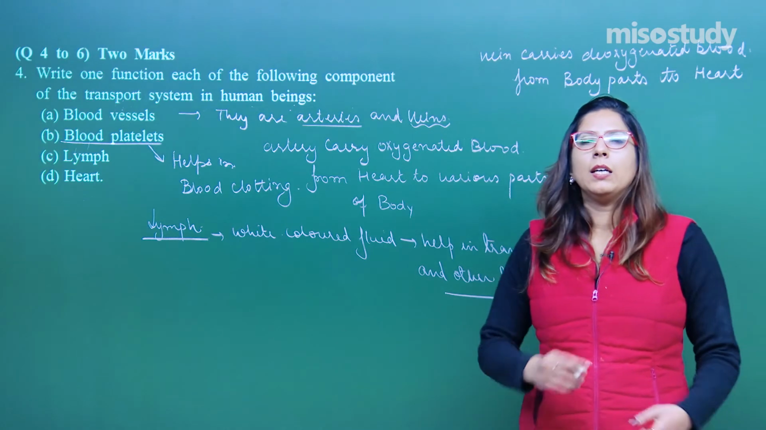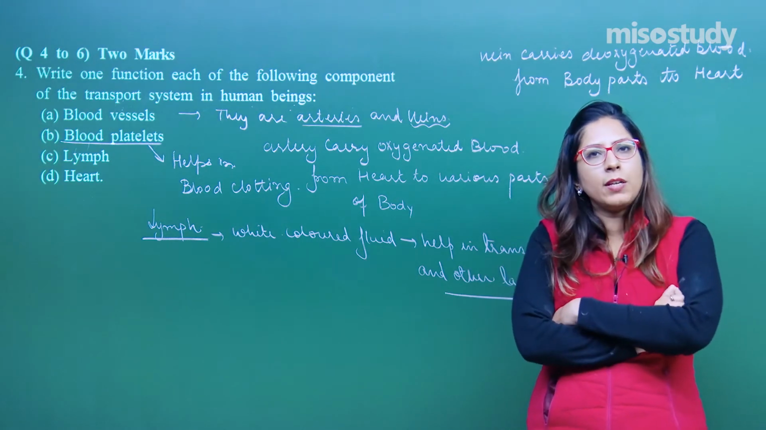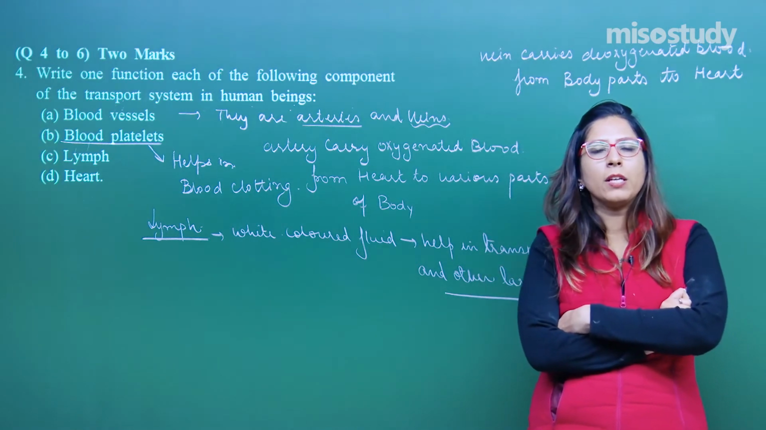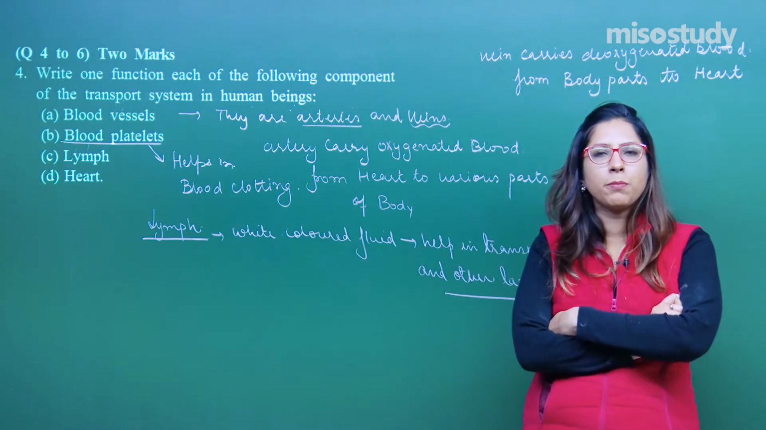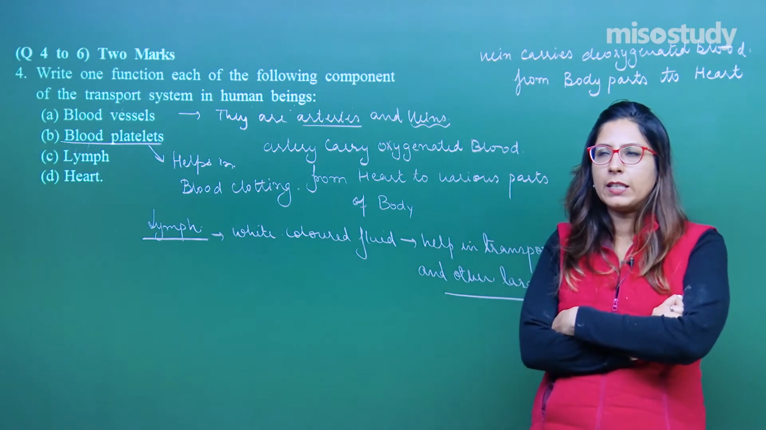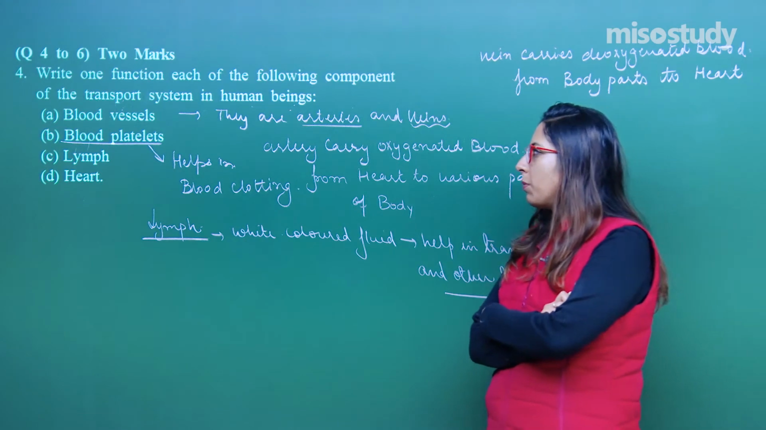When you see the exact composition of lymph, it is almost similar to your blood. In case of lymph, you cannot notice RBC, whereas in blood you know the RBC is present, which is of red color because RBC has hemoglobin present.